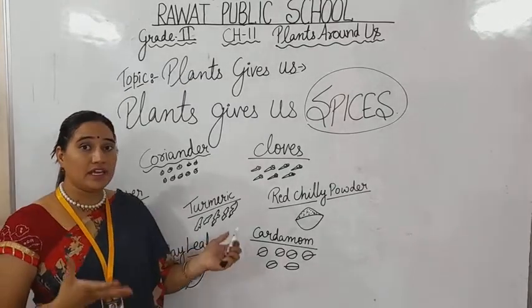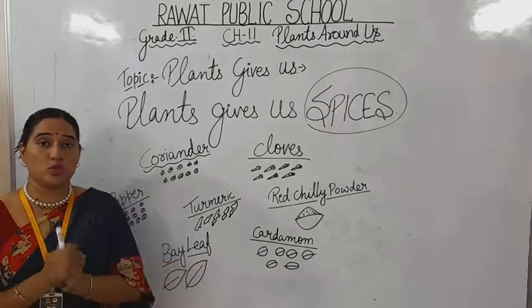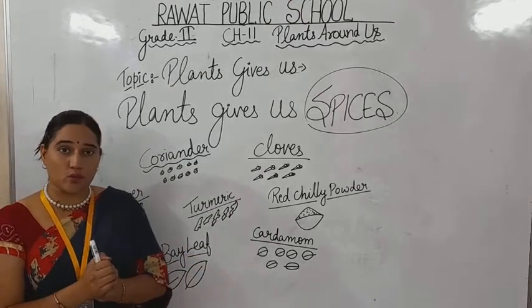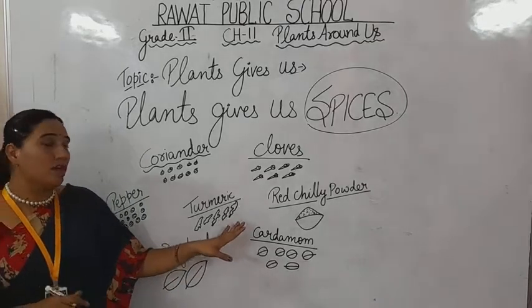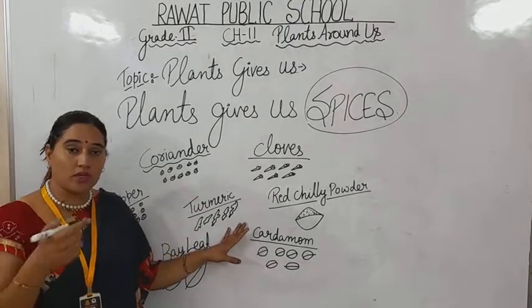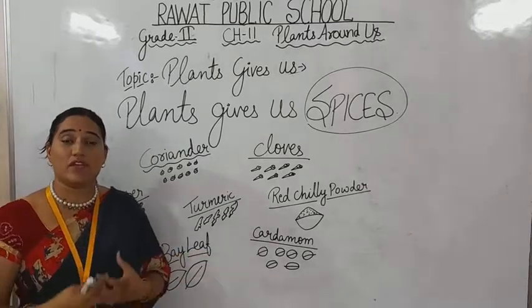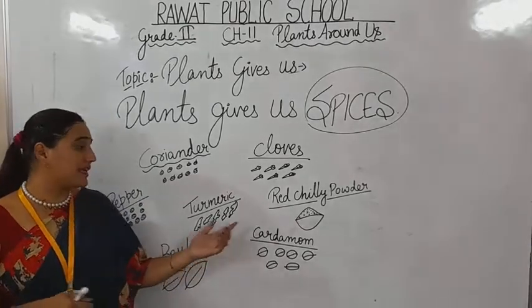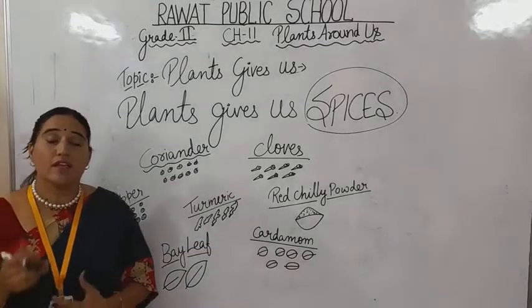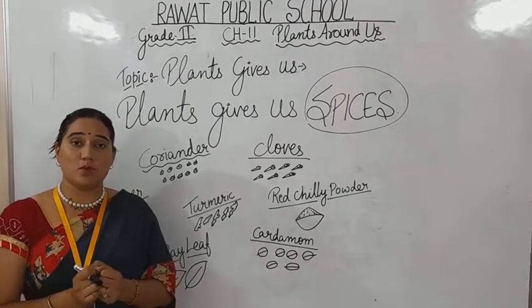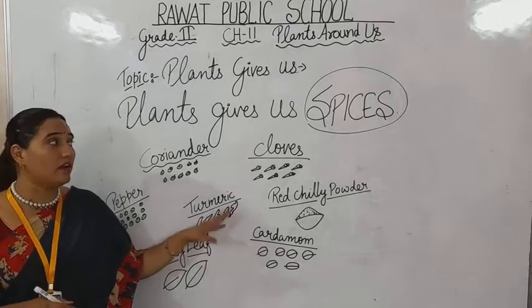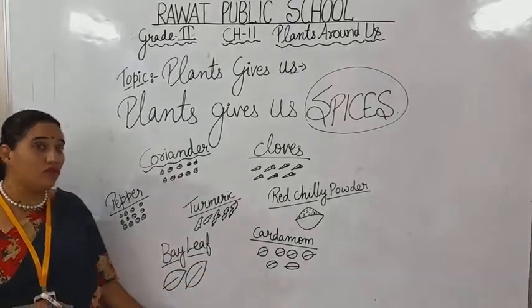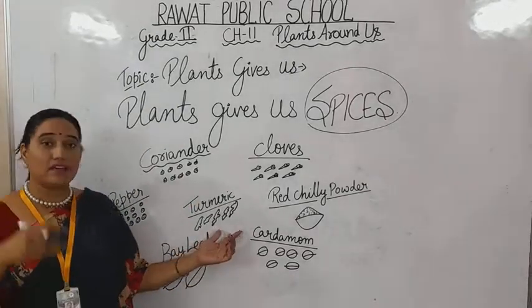Turmeric. Turmeric is a very good thing to use. As you know, COVID-19 is going on. In this type of pandemic, we have to drink hot water with turmeric. It is very good for us, because turmeric is a type of spice which gives us an immunity booster. So turmeric is a very important part of our daily routine food life, to make it colorful.